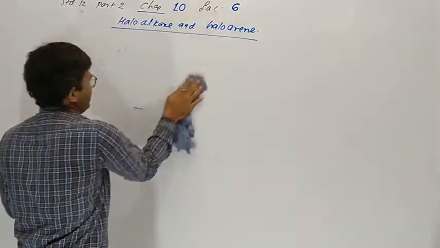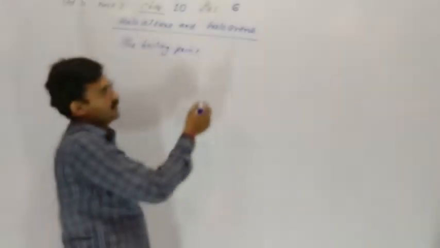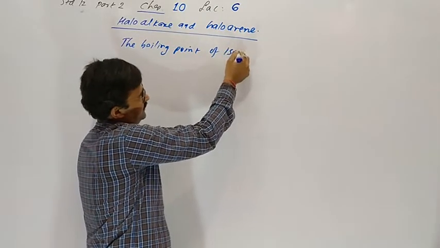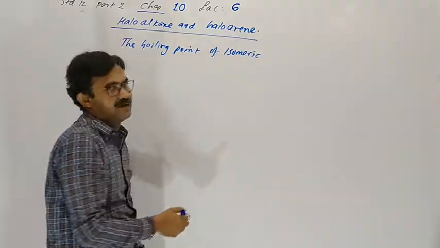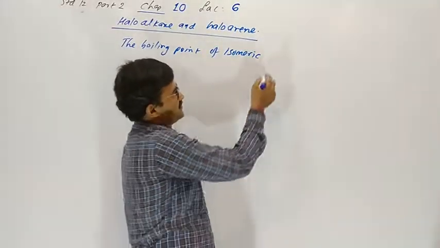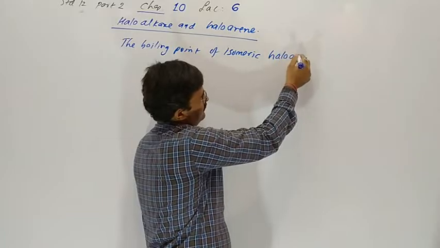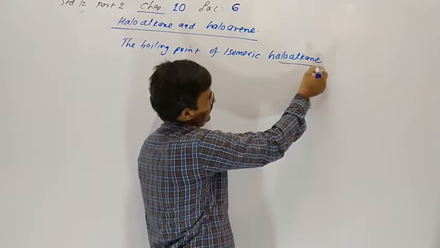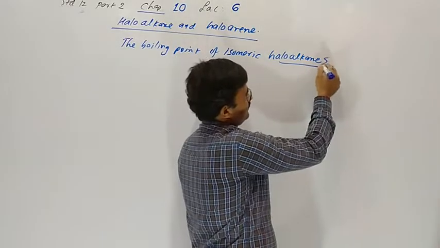Today we are going to discuss the boiling point of isomeric haloalkanes, not haloarenes, haloalkanes.